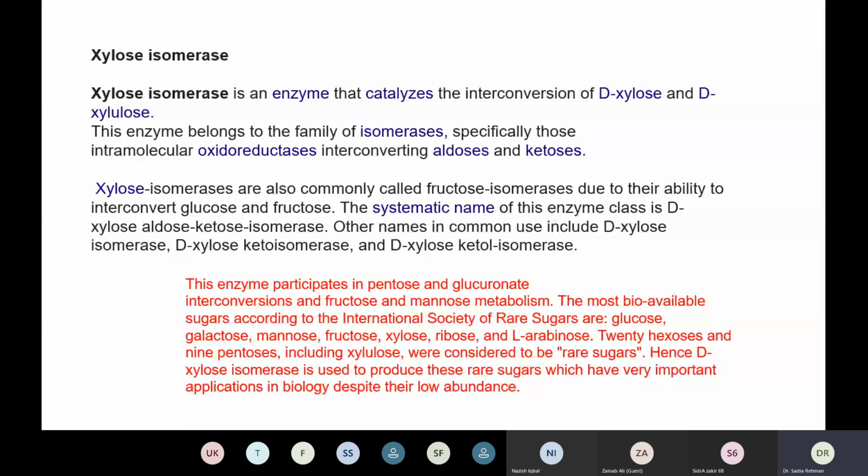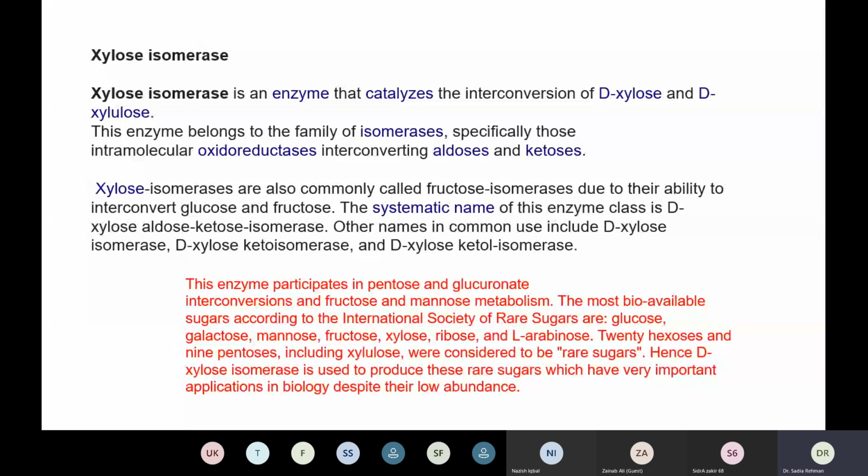So these sugars are glucose, galactose, mannose, fructose, xylose, ribose and L-arabinose. ये sugars biologically available sugars कहते हैं. 20 hexoses and 9 pentoses, including xylulose, were considered to be rare sugars. और इसके अलावा hexoses और pentoses और xylulose ये rare sugars कहलाते हैं.